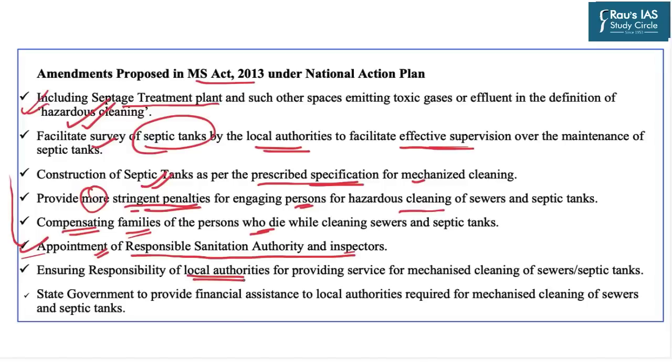Local authorities must be charged with the responsibility for providing the service of mechanized cleaning of sewers or septic tanks, and state governments must provide the financial assistance to the local authorities required for it. Now, all these things can be used by you in your mains answer as a way forward or the future strategy which India should take in order to eliminate this menace of manual scavenging.